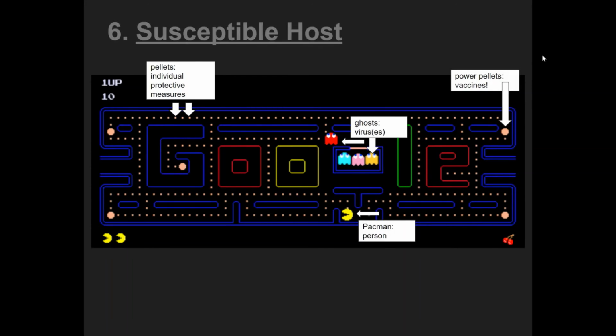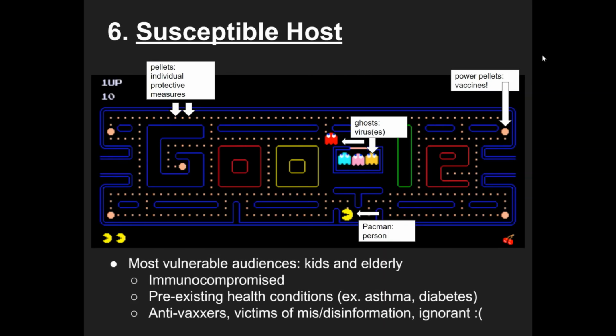Lastly, we have the susceptible host. Pac-Man may be the only host susceptible to dying from ghosts, but studies show that kids and the elderly are most prone to COVID-19 infection. We're most concerned about the immunocompromised, those with pre-existing lung and heart conditions, and those who are too young to get vaccinated. Anti-vaxxers, victims of misinformation and disinformation, and the ignorant are also easy targets because they fail to keep themselves informed and take these necessary precautions to stop the spread.